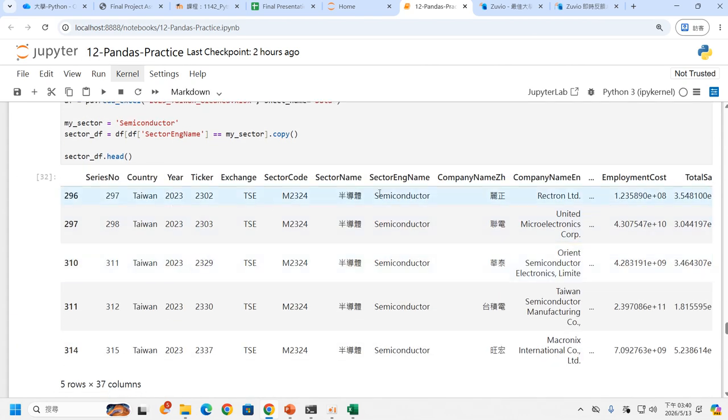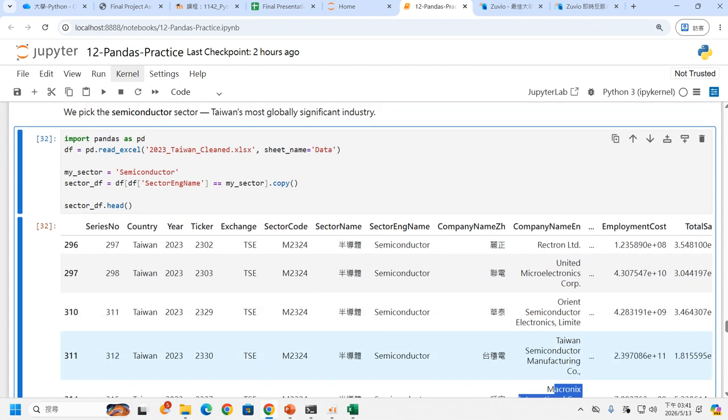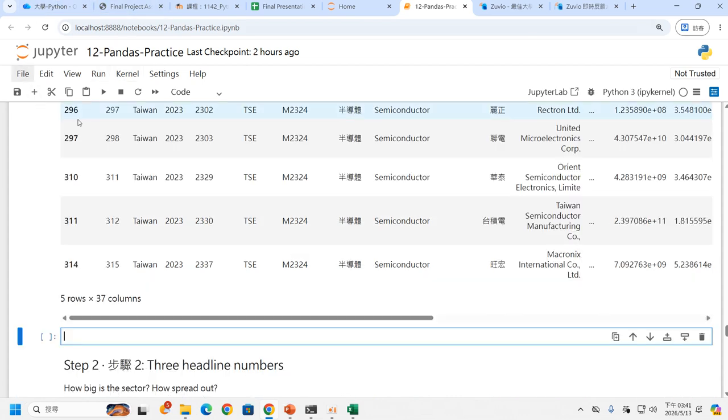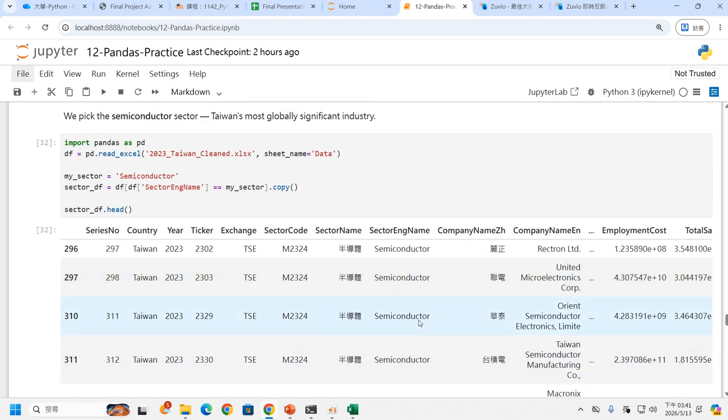Now we can see all the semiconductors, and it has all the companies in here, such as Taiwan Semiconductor and MediaTek. Okay, and I want to show you another thing, the DF head. If we use the DF head in here, that is another thing. But now we need to focus on the semiconductors.